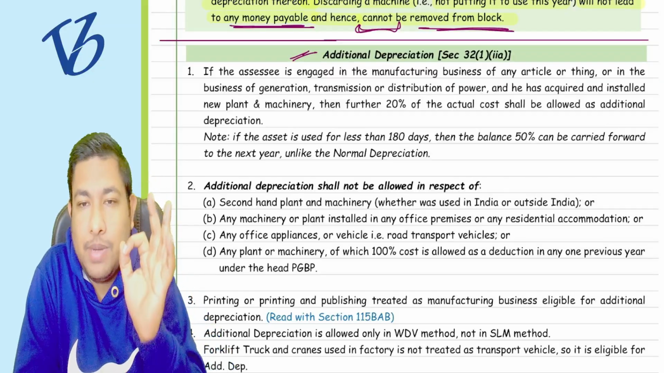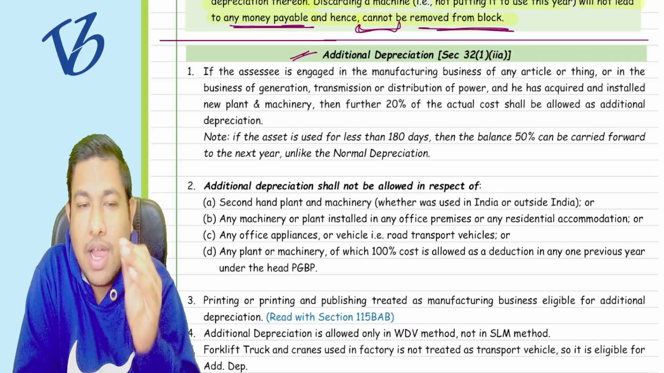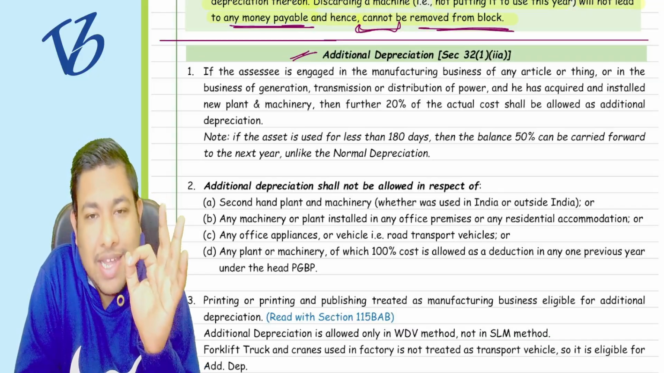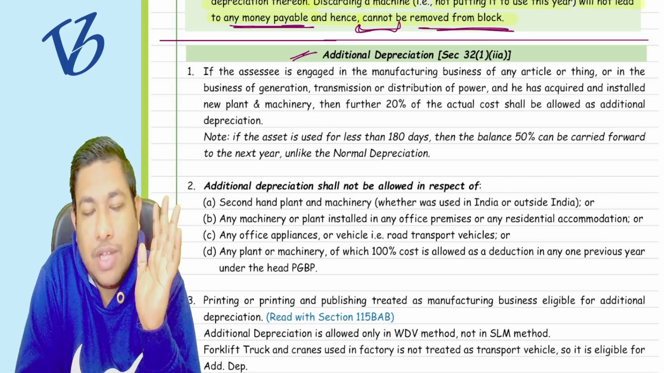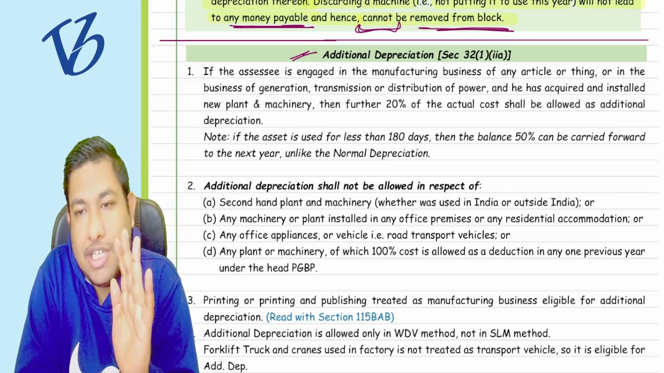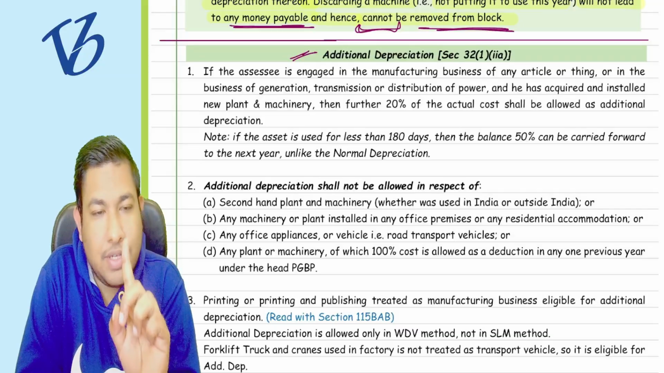It should be a new plant and machinery that you purchase and install as well. And on that you will get 20% of the cost as the additional depreciation. Understood? First thing is clear.